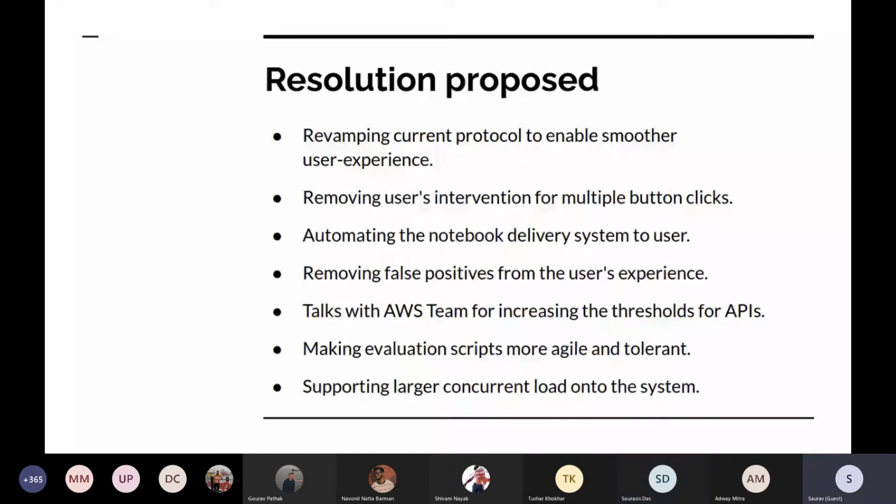Yeah. And the last thing is about supporting a larger concurrent load on the system. For this, we have already made some efforts, and we'll make even more. With a larger load handled, things such as delay in getting the response in the front end, or the website slowness that some of you would have experienced, would also go. This is the gist of the resolution we are proposing based on the problems and summary we have gathered from the users.